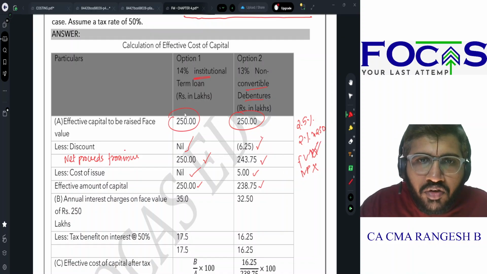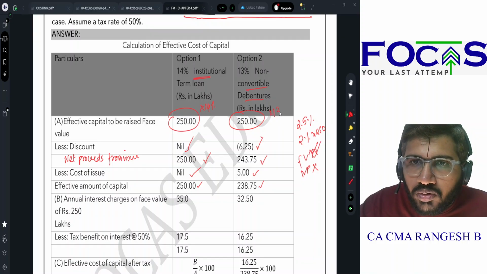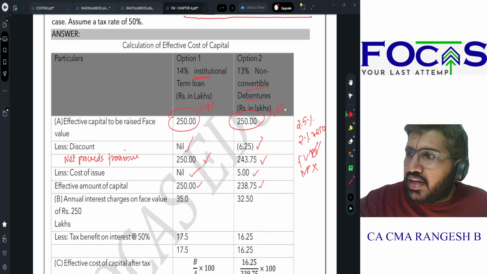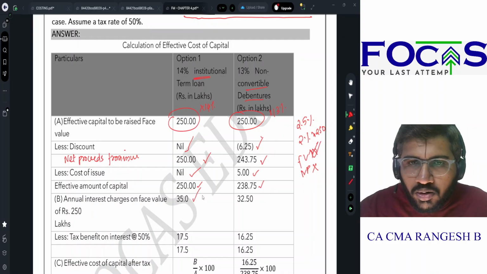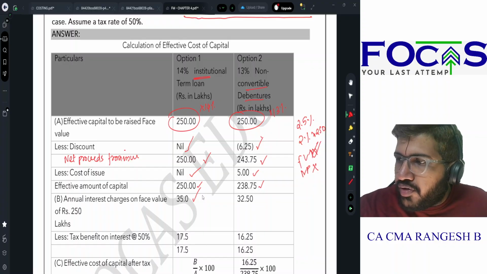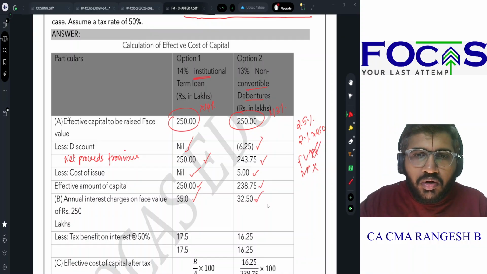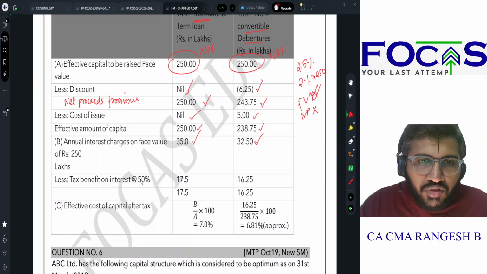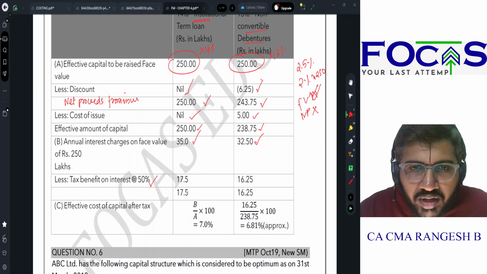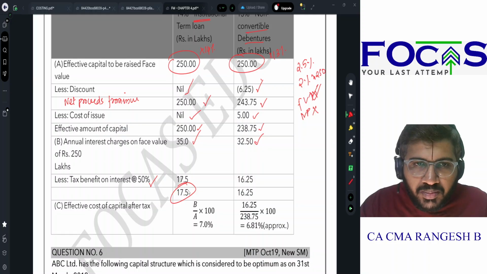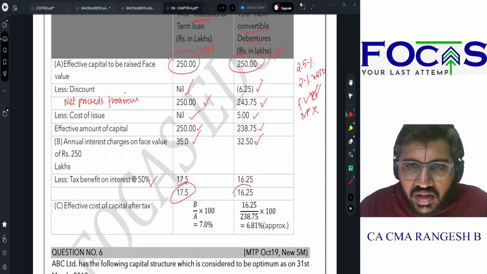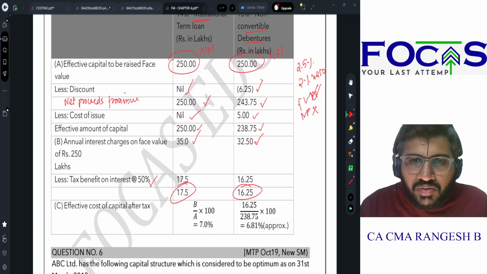So what is the face value? 250 into 14%, 250 into 13%. How much will that be? 250 into 14% will give you 35 lakh rupees. Minus 2.5 gives you 32.5 lakh rupees. So now the tax benefit is 50% for both the interests. So net, how much will I get? 17.5 is my interest cost. Here 16.25. Yes or no?